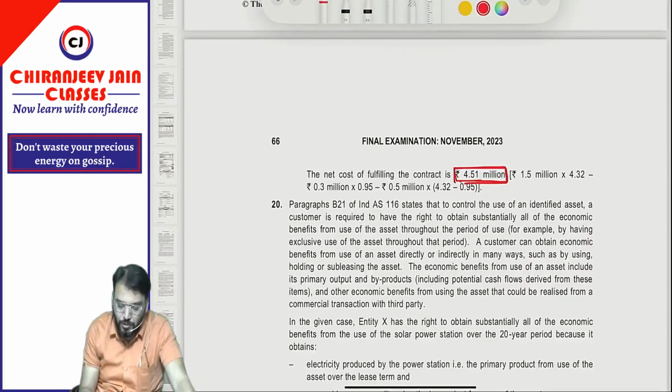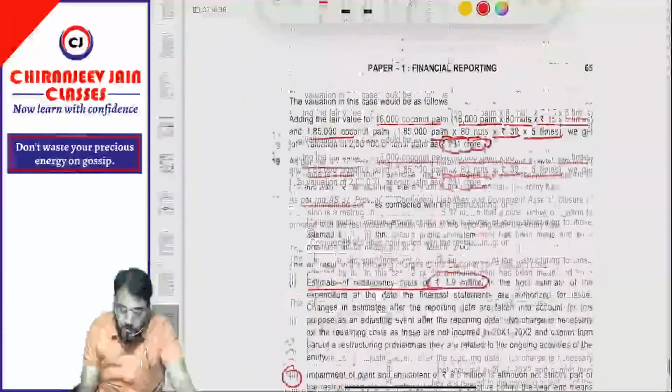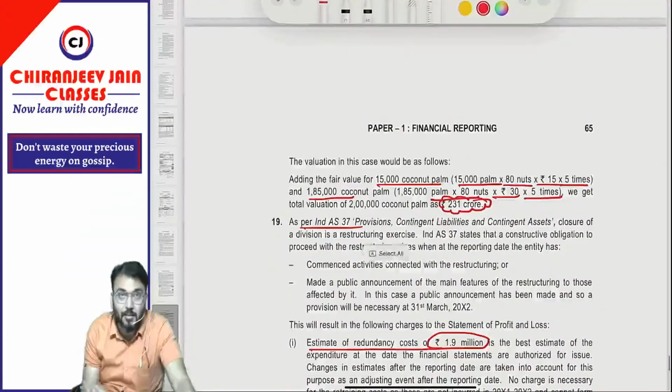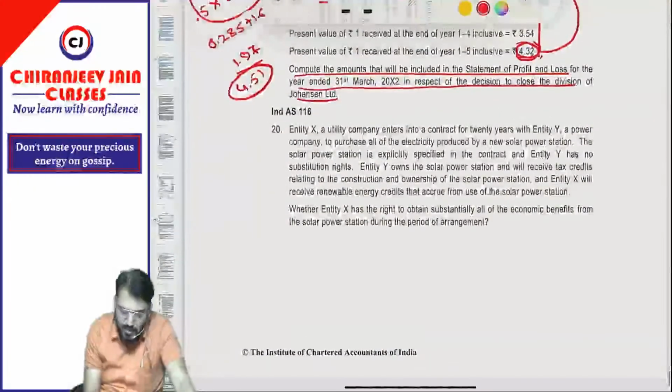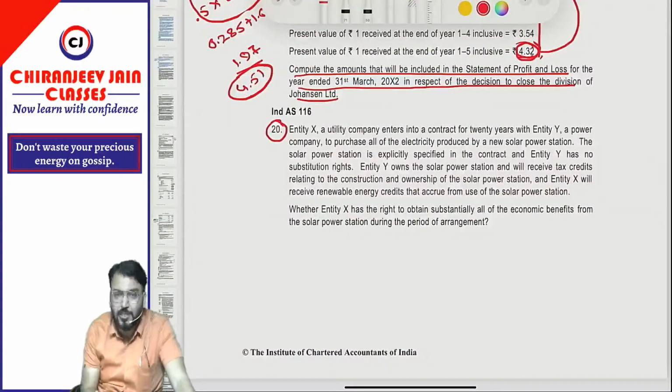Good question. It is a good question. This type of question has not been given in the ICAI study material till now, so I will say good question. Correct? Then come to the last question. The last question is a very simple theoretical question based on Ind AS 116.